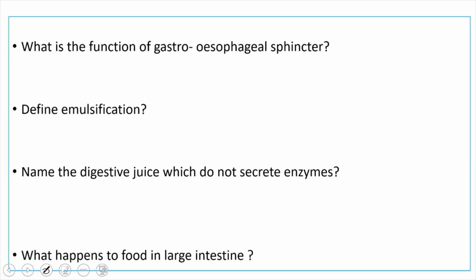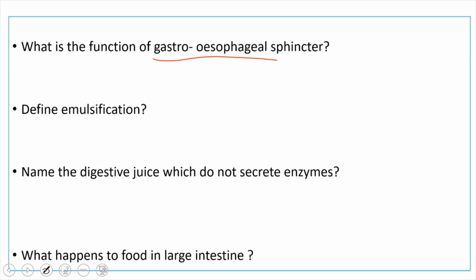What is the function of gastroesophageal sphincter? You know where the sphincter is present? At the end of the esophagus and at the entry of the stomach, we have a sphincter called gastroesophageal sphincter. What is the function of this sphincter? It regulates the entry of food into the stomach, which allows only a small quantity of food to enter into the stomach. What is the reason why a small quantity of food has to enter the stomach? In order to make the process of digestion very efficient, a small quantity of food will enter into the stomach.